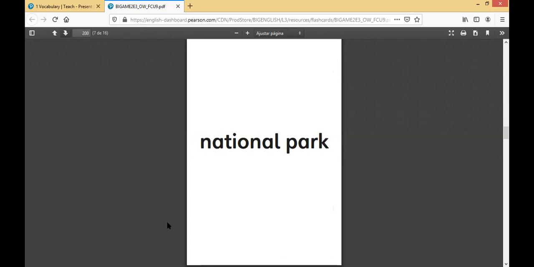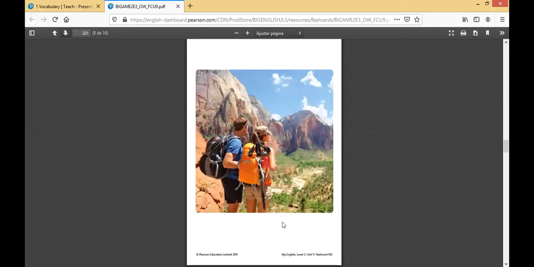National park. Okay, a national park is very different from a regular park. A national park is a wildlife preserve. It's a very big plot of land where nobody may build houses or any other kind of building. It's protected exclusively for the preservation of the natural resources, and that includes the animals and the plants.